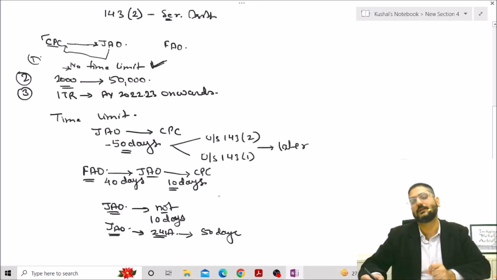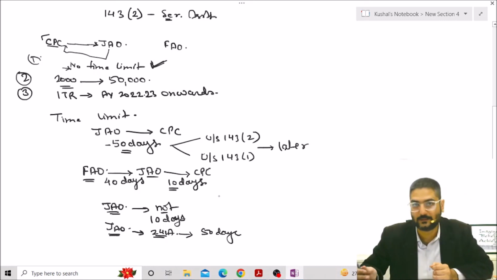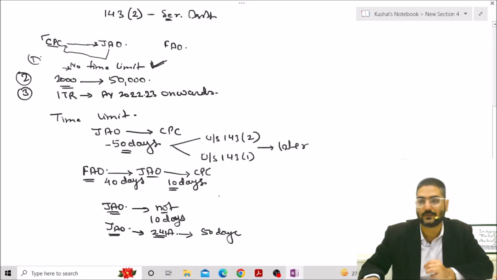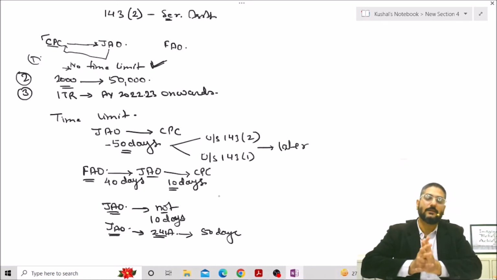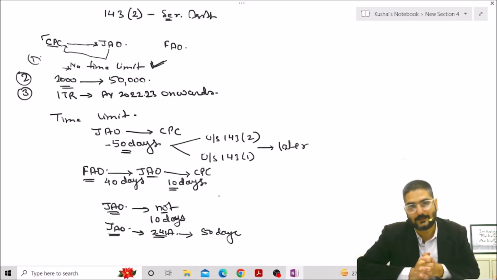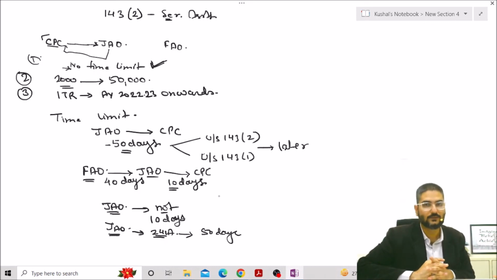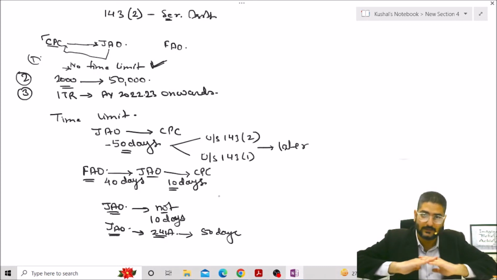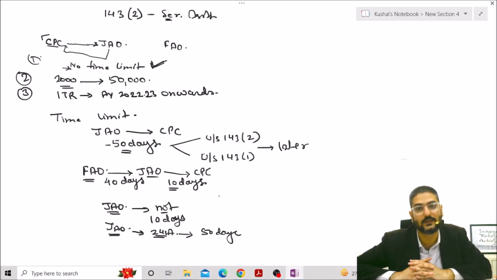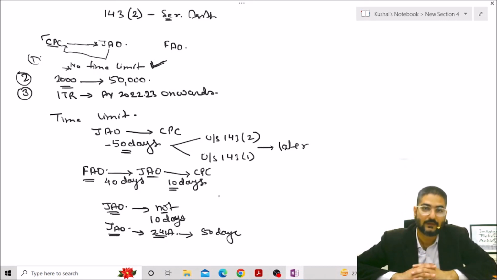And importantly, these time limits are applicable for assessment year 2022-23, and the amount of refund, as per this instruction, has been increased from 2,000 rupees to 50,000 rupees. If your refund is 50,000 rupees or less, then section 241A is not applicable on you. So it was all about one of the very important instructions issued by CBDT relating to grant of refund under